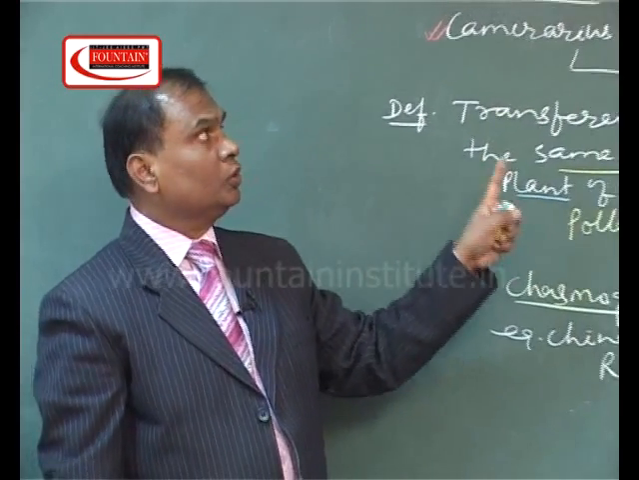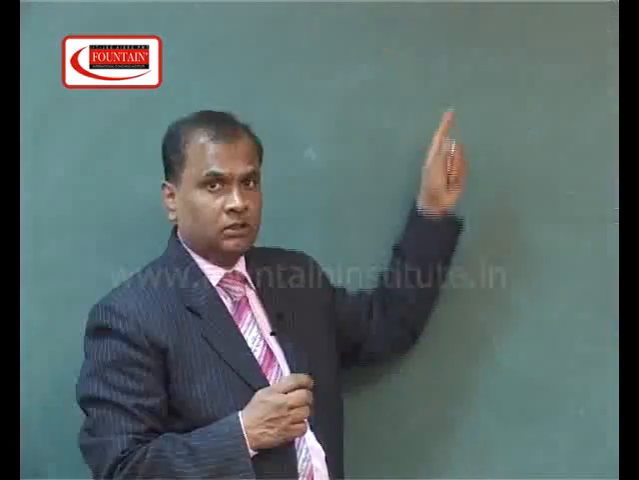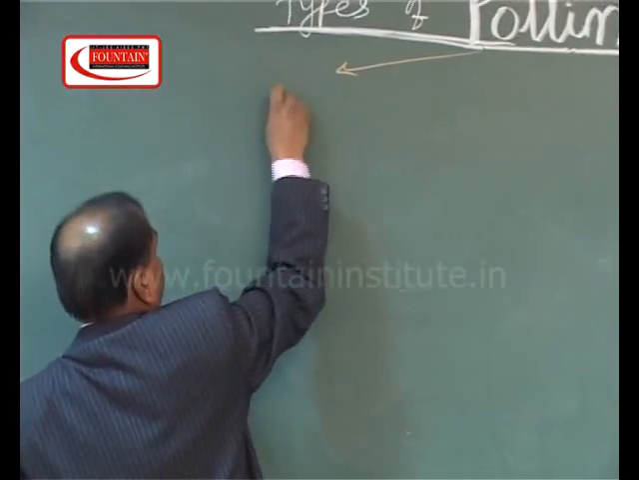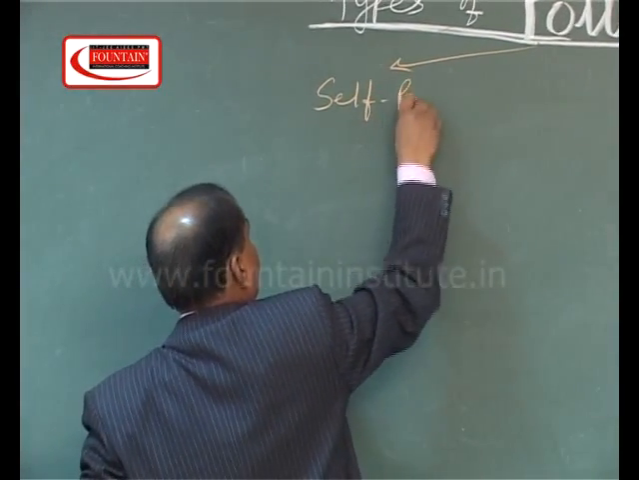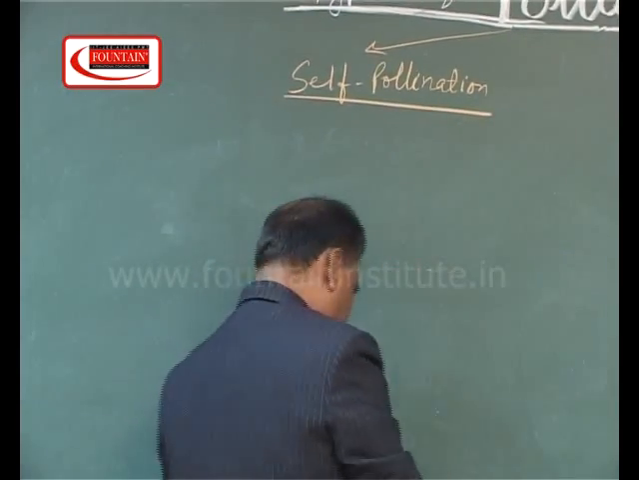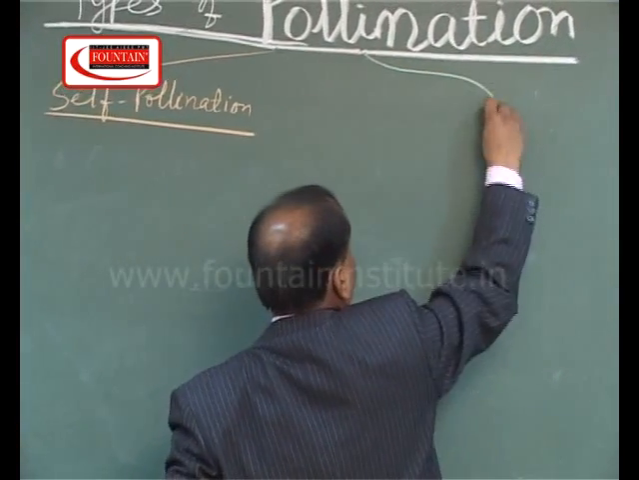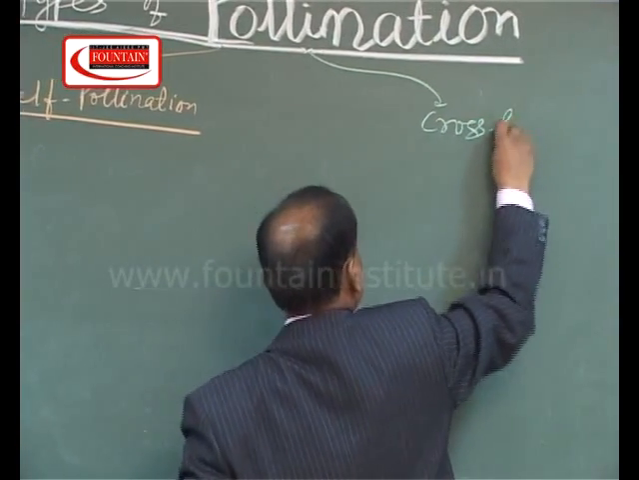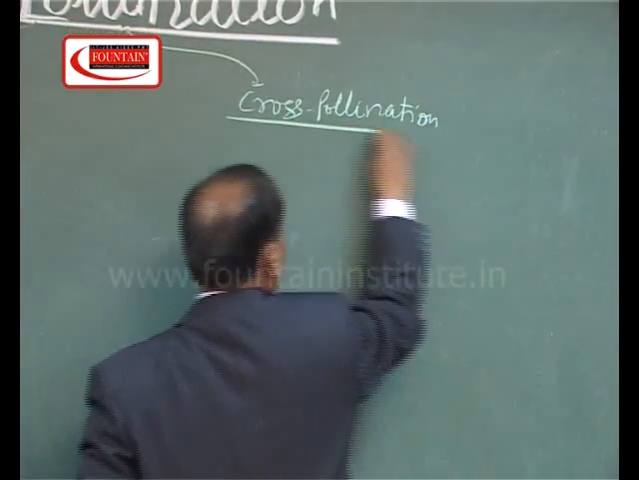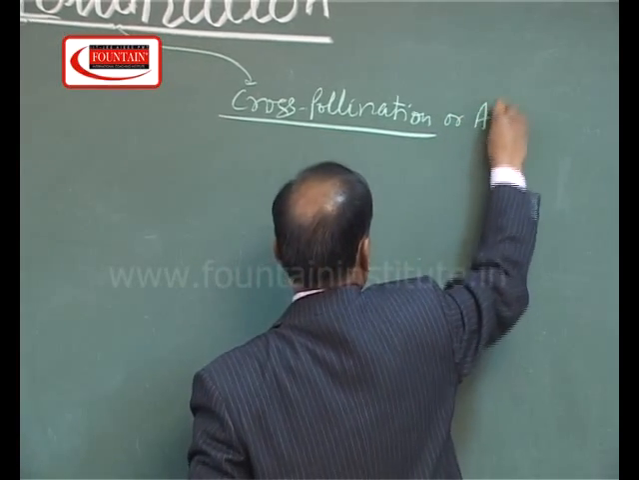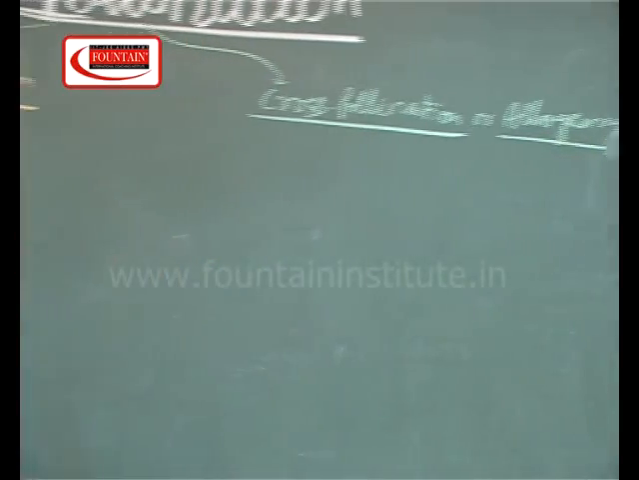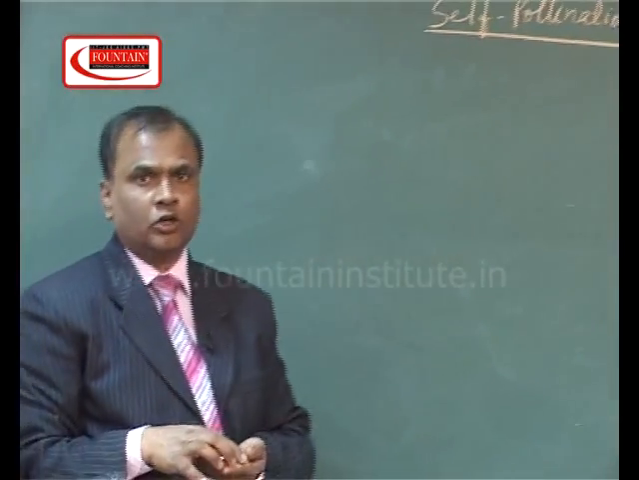And now I am going to explain the types of pollination. There are two types of pollination called self-pollination and cross-pollination. Cross-pollination is also called allogamy.